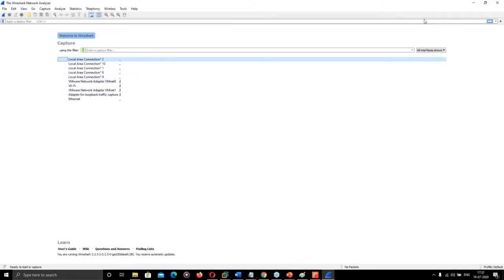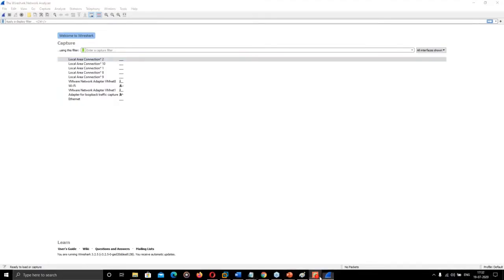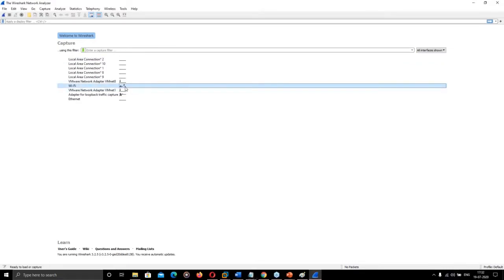So basically this is called Wireshark. Wireshark is a tool which can be used for packet capturing and analyzing. Now, what is a packet?